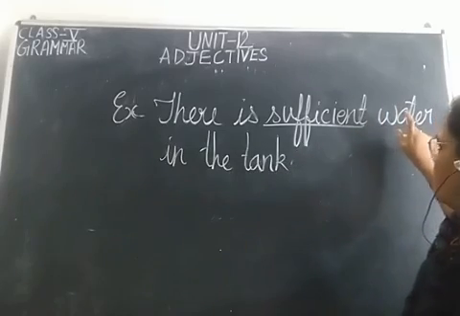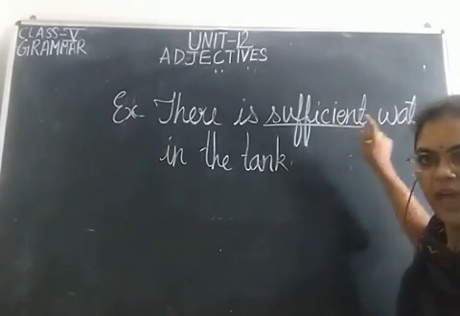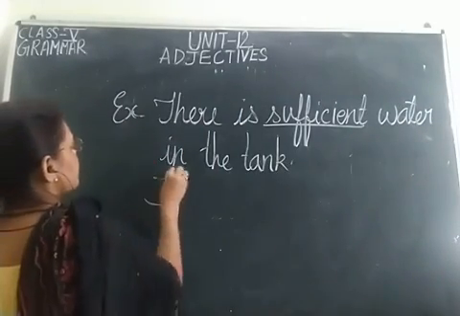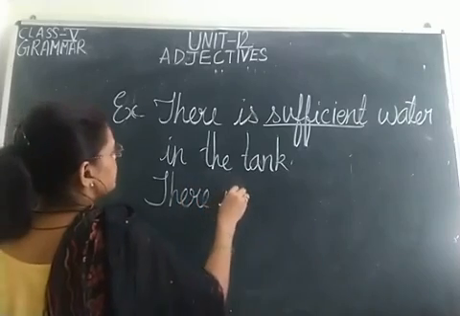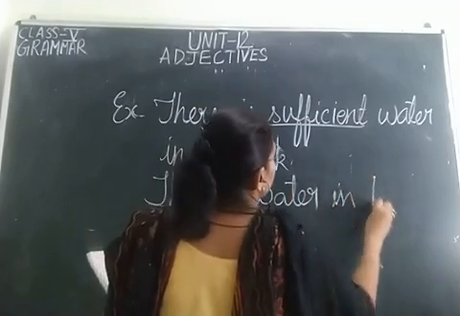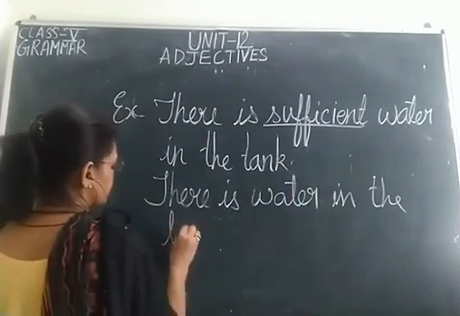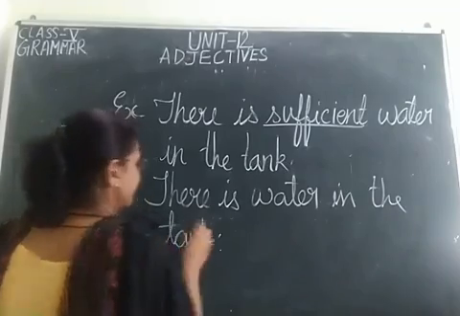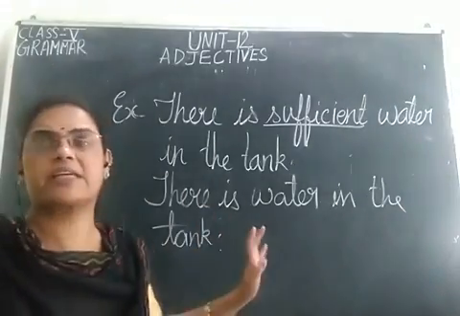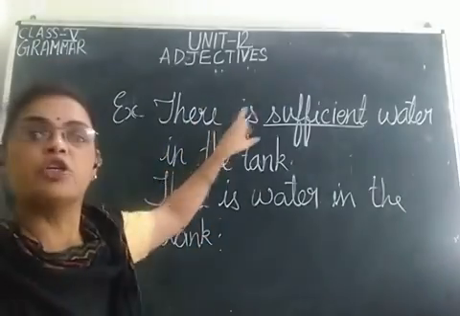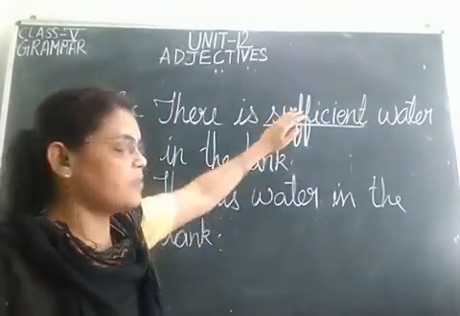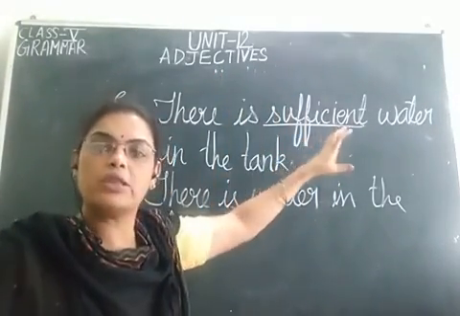Now, adjectives emphasize the noun. If I write the same sentence without the adjective, look at the sentence: there is water in the tank. You can see that the sentence is still correct without the adjective. Now, why do we use adjectives? We use adjectives to emphasize the noun. They describe the noun. They lay emphasis on the noun.